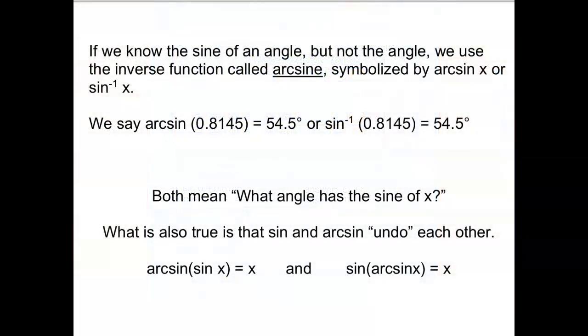Now that button on your calculator that looks like this represents the inverse function of sine, and we call that arc sine. It can either be written like this and pronounced arc sine, or inverse sine. Sometimes it's written like this.